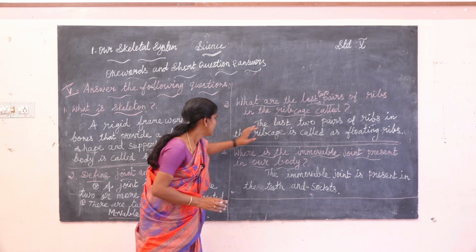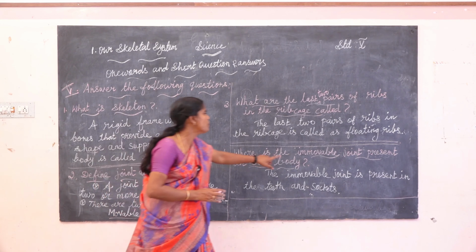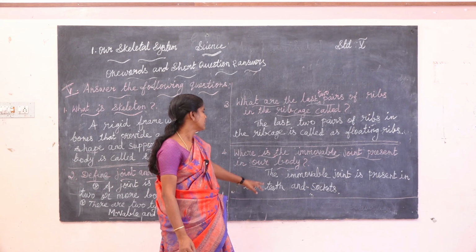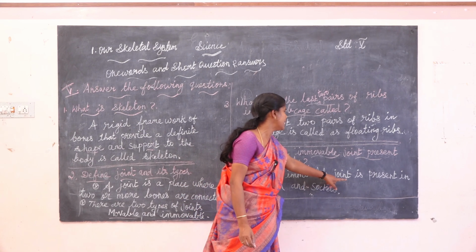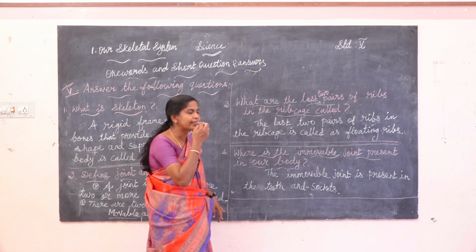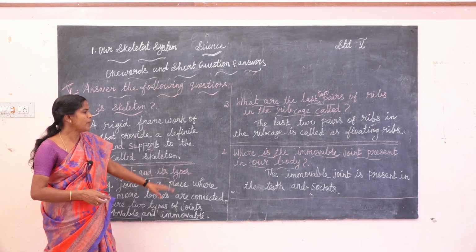Okay, next one, where is the immovable joint present in our body? Teeth and sockets are the immovable joint. Where is the immovable joint present in our body? The immovable joint is present in the teeth and sockets. Okay, children.